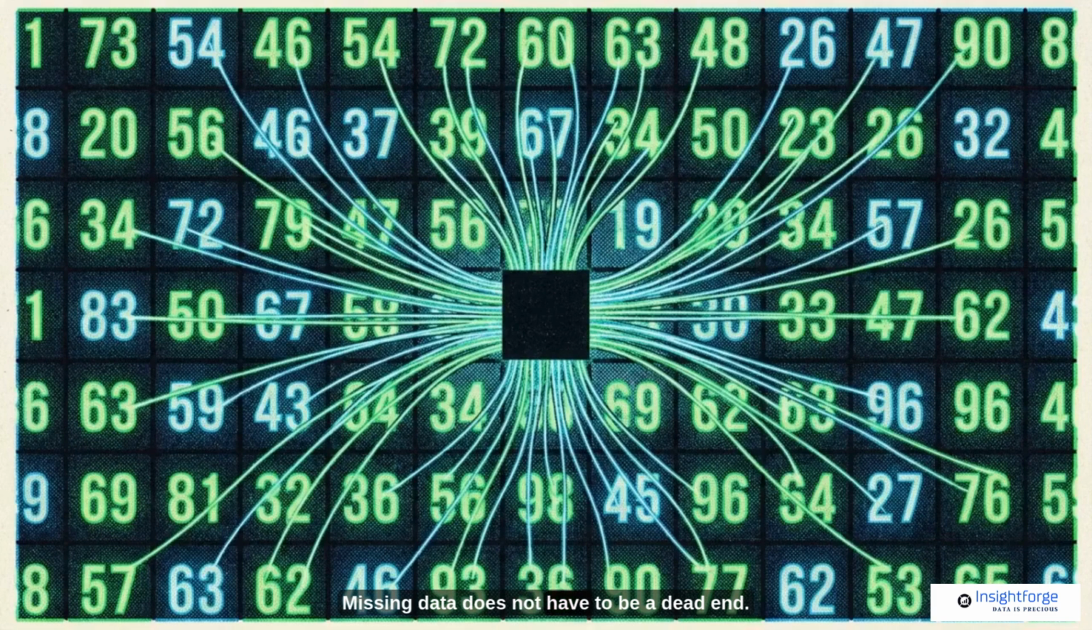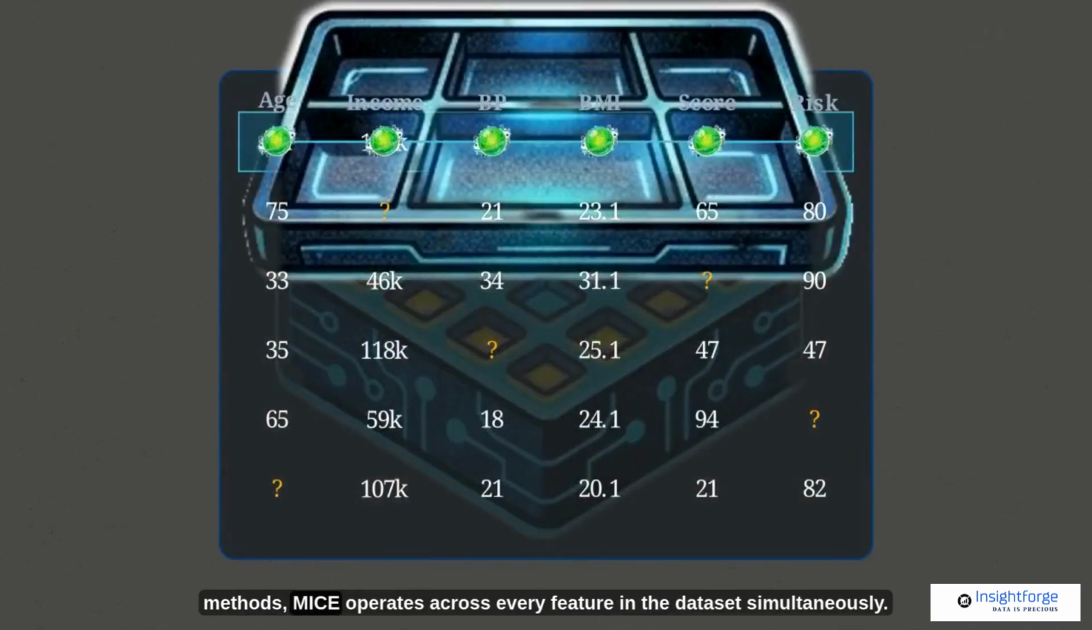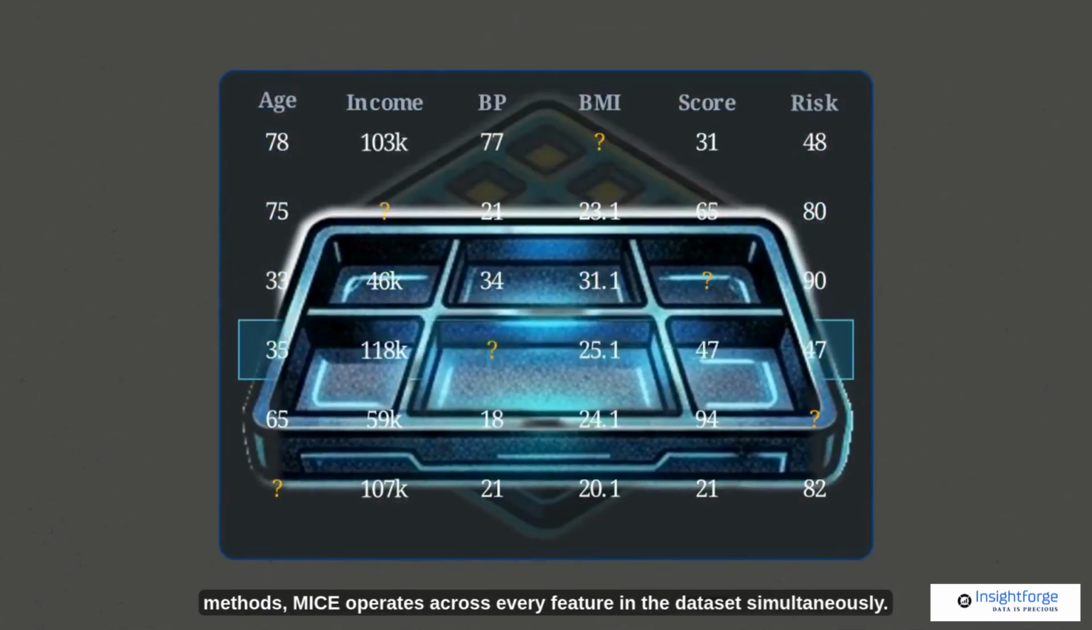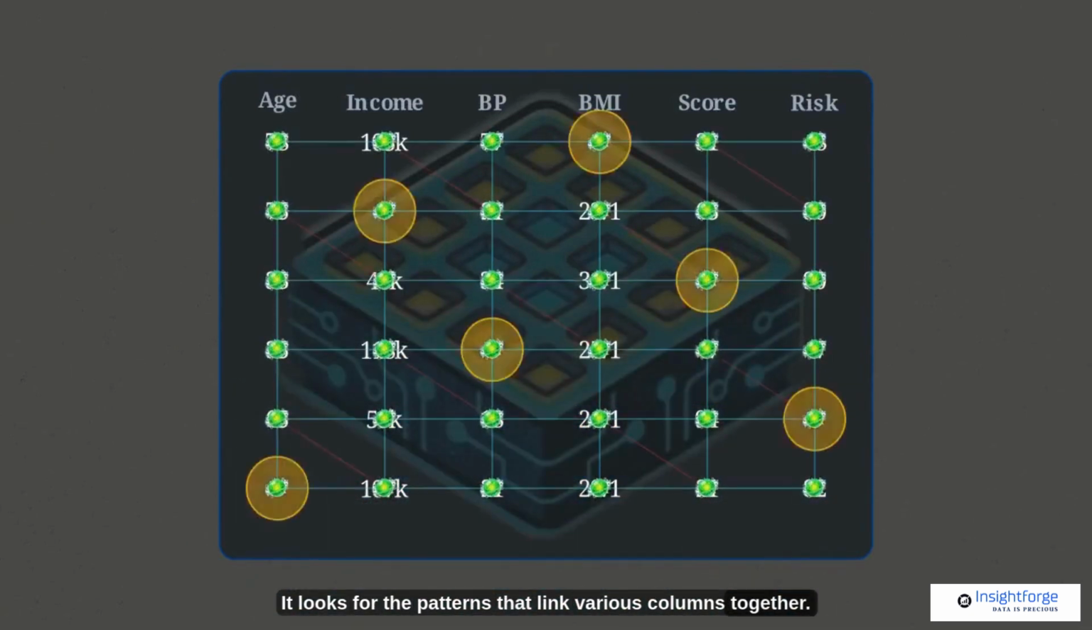Missing data does not have to be a dead end. Every empty cell retains a mathematical relationship with the information that survived around it. Multivariate imputation by chained equations, or MICE, utilizes the surrounding information. It replaces simplistic averages with a model-based approach to data recovery. Unlike univariate methods, MICE operates across every feature in the dataset simultaneously. It looks for the patterns that link various columns together.